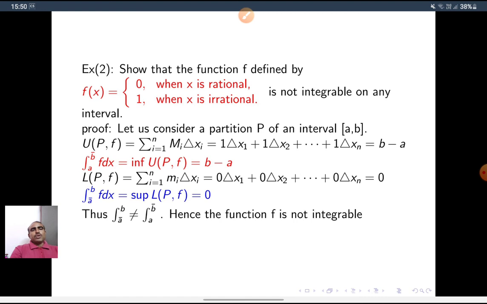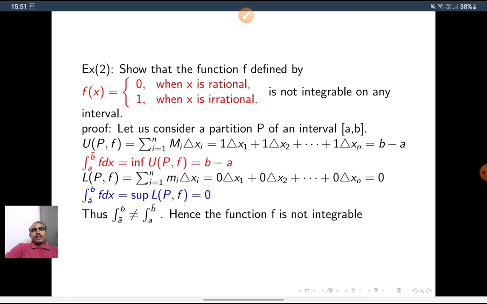Okay. So UPF is equal to summation i equal to 1 to n capital Mi delta xi, that is capital M1 delta x1 plus capital M2 delta x2 plus up to capital Mn delta xn. So what is M1? The supremum of the first subinterval is 1. So 1 into delta x1 plus 1 into delta x2 plus up to 1 into delta xn. That is b minus a. Therefore the upper integral of f dx is equal to the infimum of all upper sums, that is b minus a.